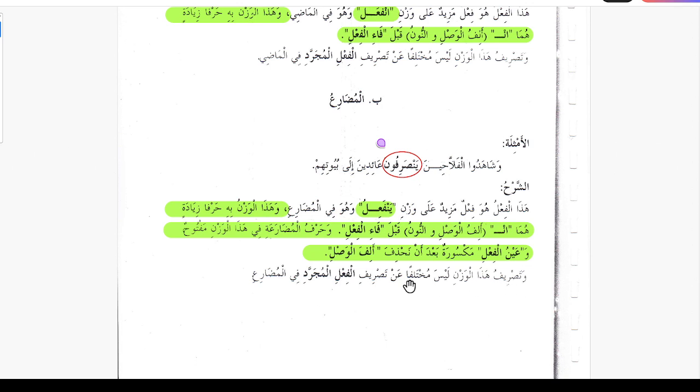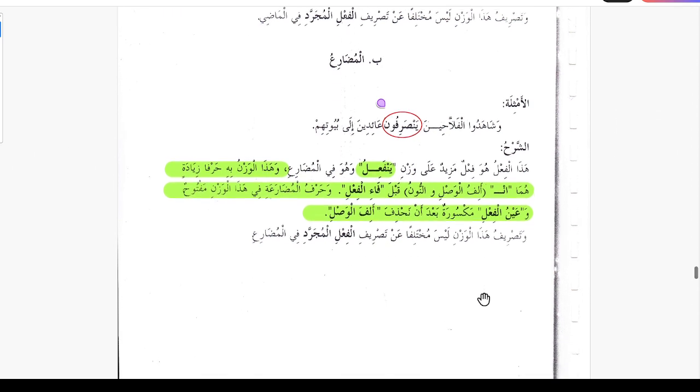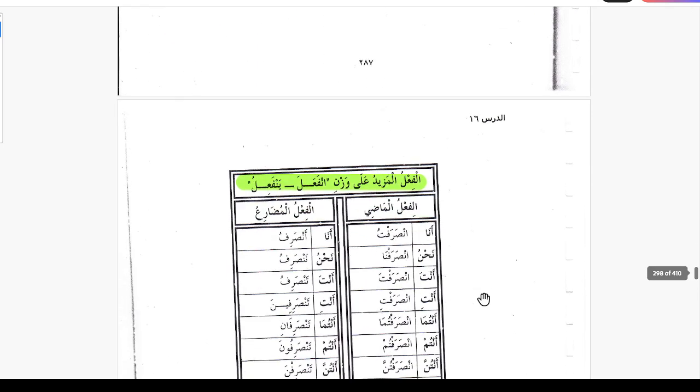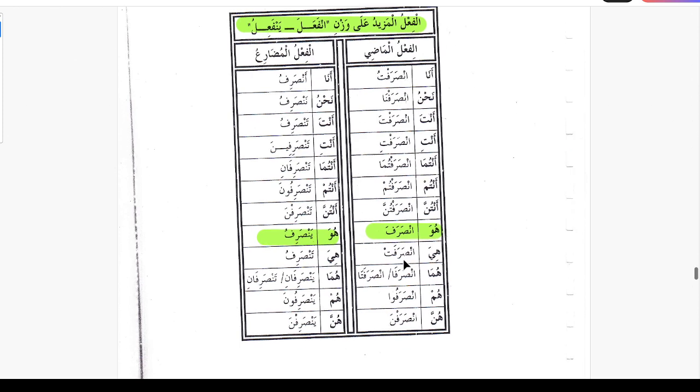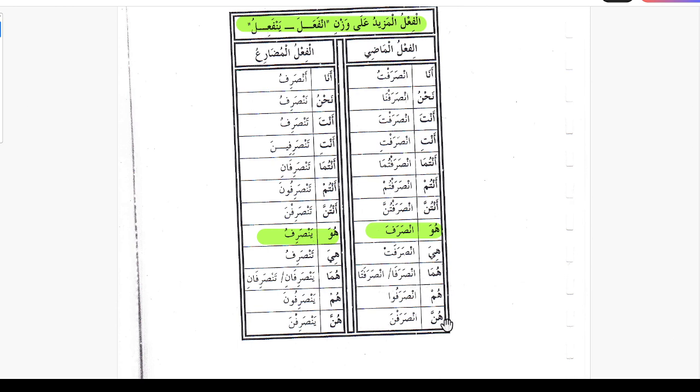Wa tasrifu hazal wazni laysa mukhtalifan an tasrifil fe'lil mujarrad fil mudare, and again the conjugation is not different, it is the same. Here is an example, infa'ala yanfa'ilu. So we are taking the example of insarafa yansarifu. Huwa insarafa, third person masculine, huma insarafa, hum insarafu, hiya insarafat, huma insarafata, hunna insarafna. Now second person masculine, anta insarafta, antuma insaraftuma, antum insaraftum. Second person feminine, anti insarafti, antuma insaraftuma, antunna insaraftunna. First person, ana insaraftu, nahnu insarafna.